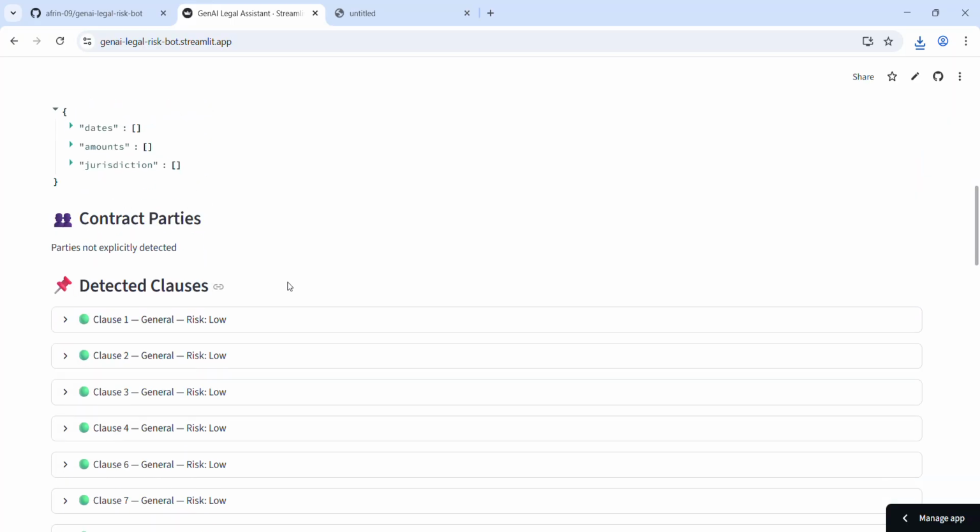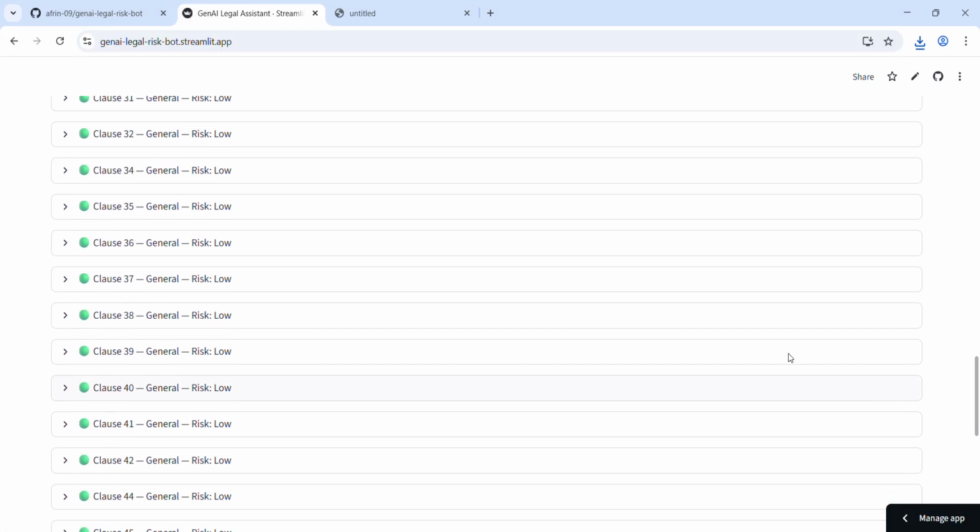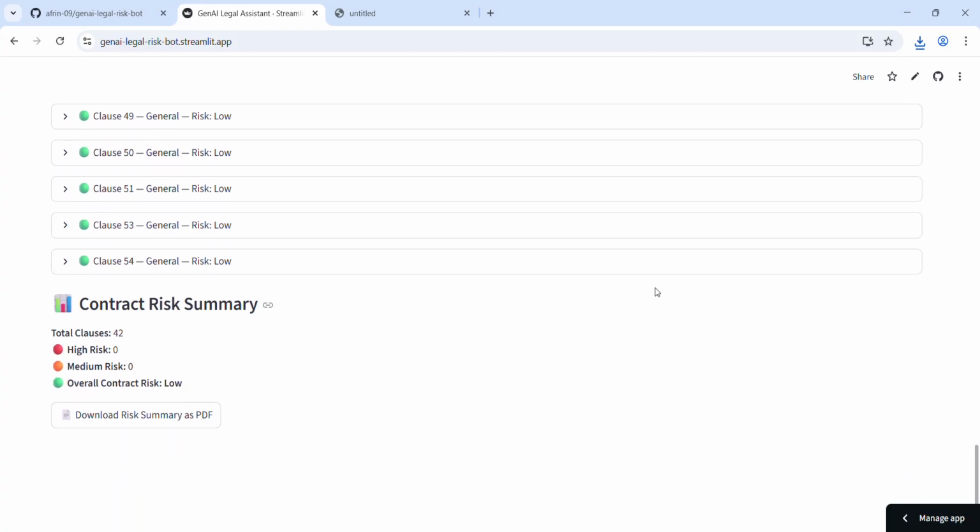Overall, the solution helps SMEs understand contract risks before signing, enabling more informed and confident business decisions.